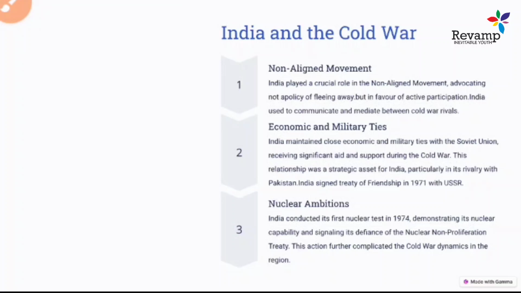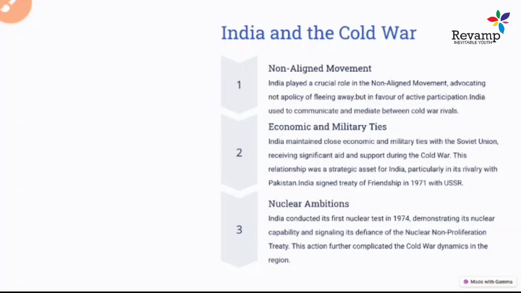And the third thing that happened was nuclear ambition. What was that? When the Cold War was going on, India conducted its first nuclear test in 1974, a very famous nuclear test that happened during Indira Gandhi's time. This first test explosion of a nuclear weapon in 1974 was also called the peaceful explosion.